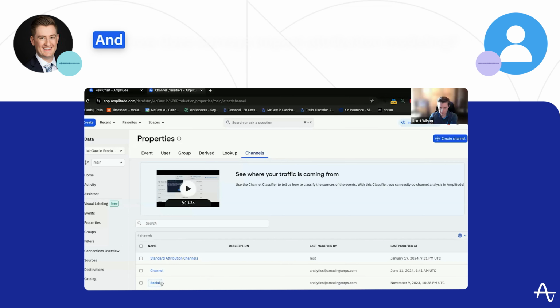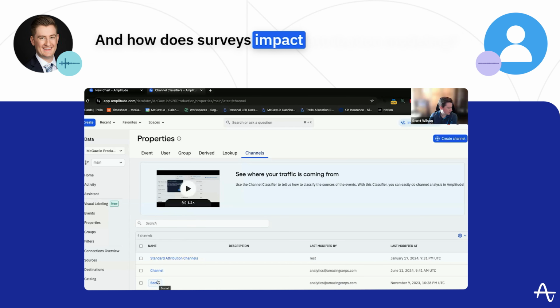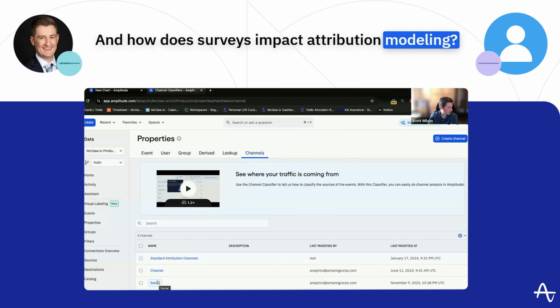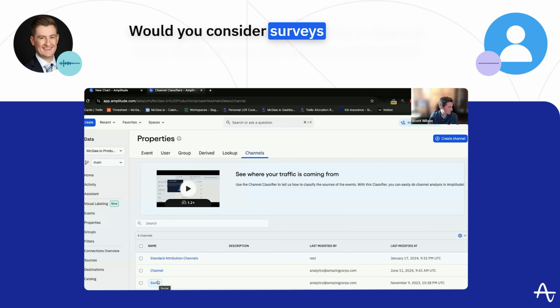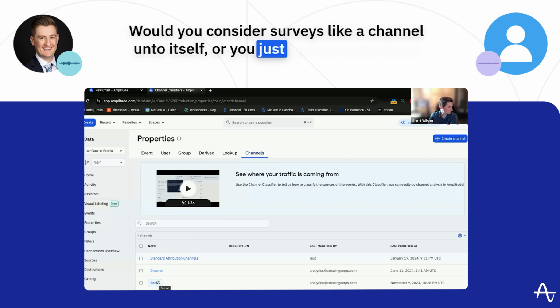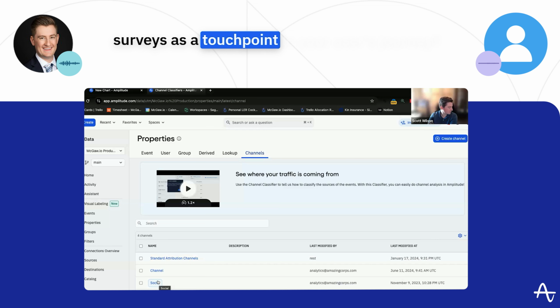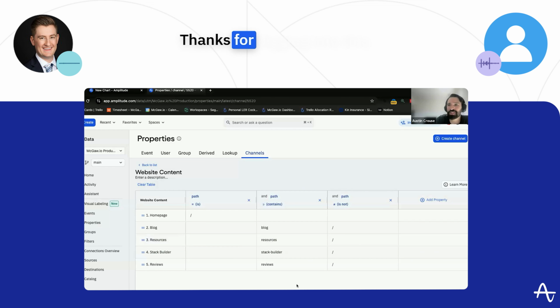And how does surveys impact attribution modeling? I'm curious as to what you're trying to measure specifically. Would you consider surveys like a channel unto itself, or you just want to understand surveys as a touch point in your user's journey?